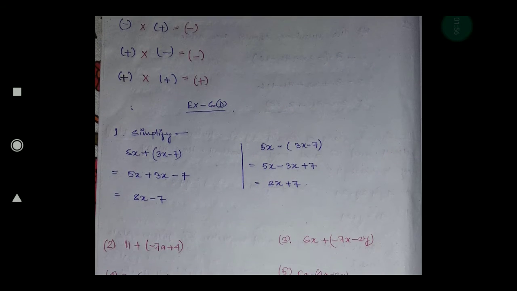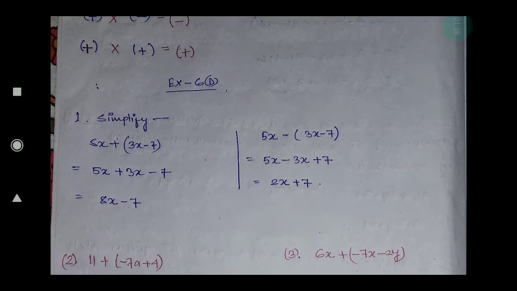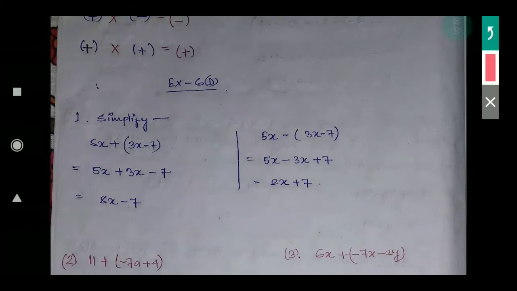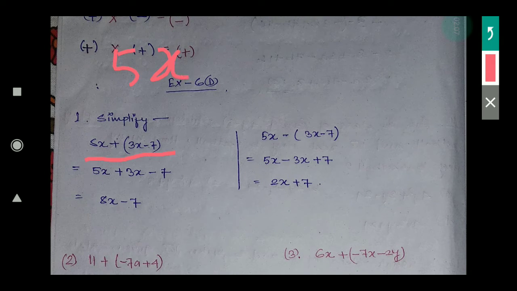Now see exercise 6d, simplify. In this question, I have done two variants. See, if the question is given as 5x plus 3x minus 7 with a bracket, check the questions properly. If a bracket is there, that means this plus is common for both this term and this term.